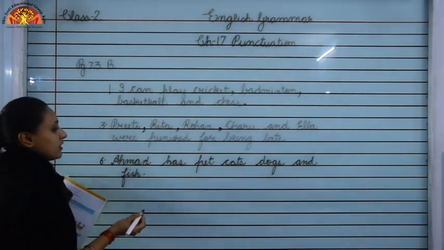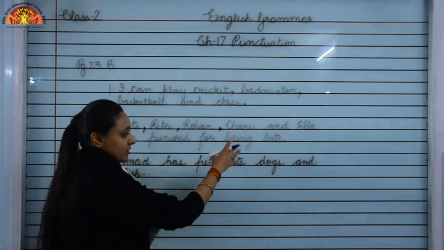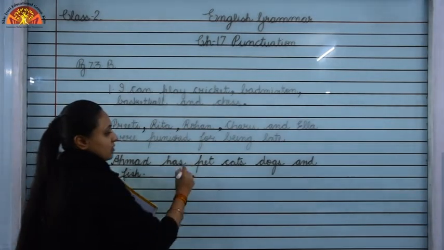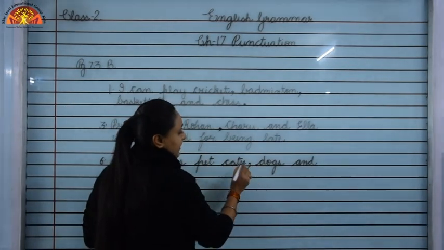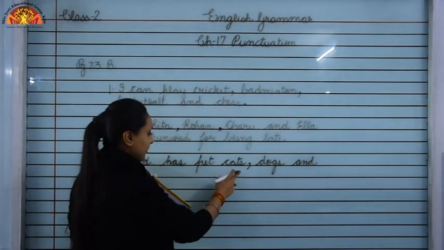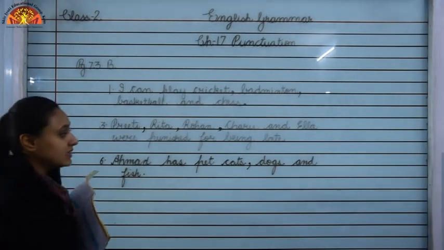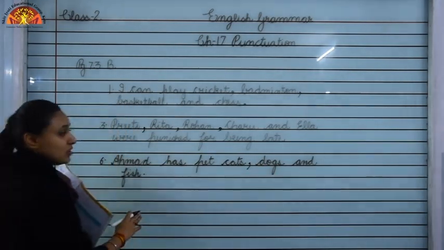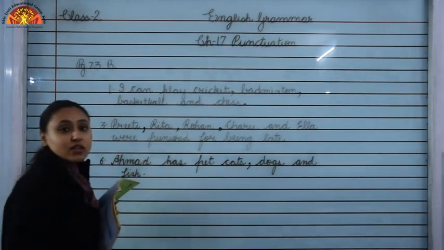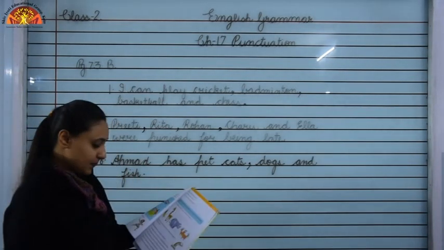So children, look here. Ahmed has pet cats, dogs and fish. So we will separate cats and dogs with the help of a comma, okay. So Ahmed has different pets like cats, dogs and fish. So children, we use a comma to understand a sentence more clearly and easily, okay.